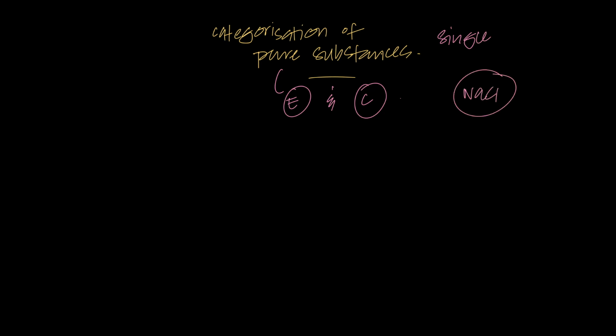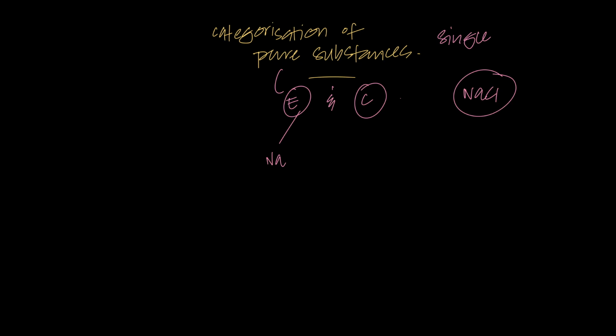Before addressing that question, let's recall our O levels and IGCSE a little bit. Now, what are pure substances? Pure substances are elements and compounds. Both elements and compounds are pure substances, because in science, pure substance means a single substance. Even a compound like NaCl is considered as a single unit. So a compound on itself is a pure substance. Remember the way we used to define elements and compounds? Elements are also pure substances because they are made up of the same type of atoms. They are just a single substance.